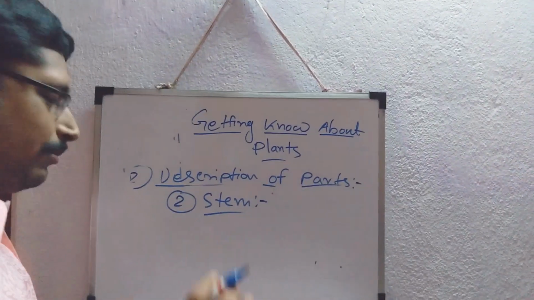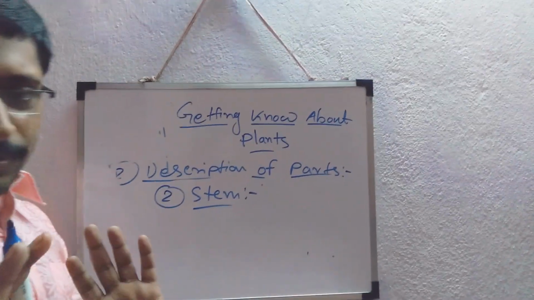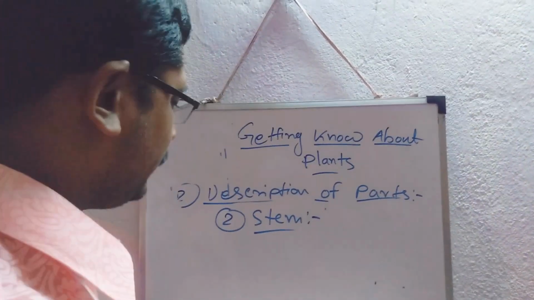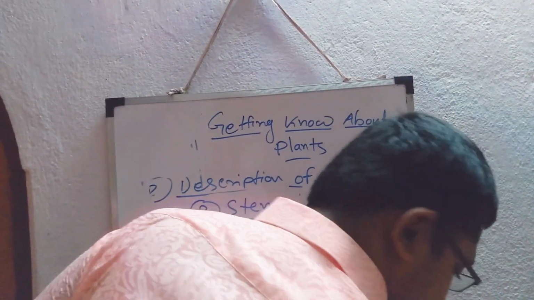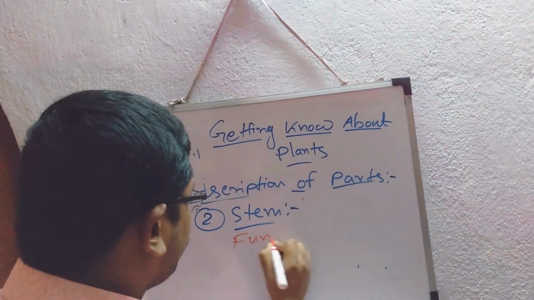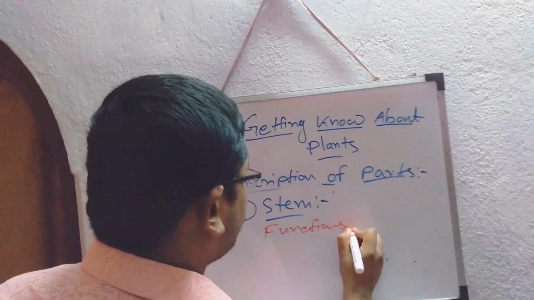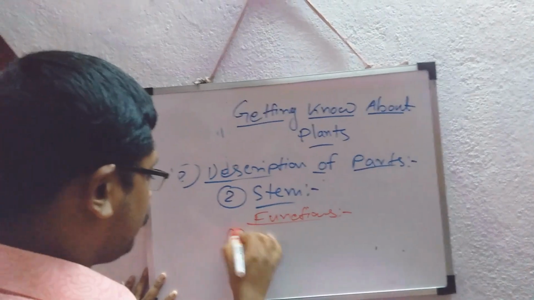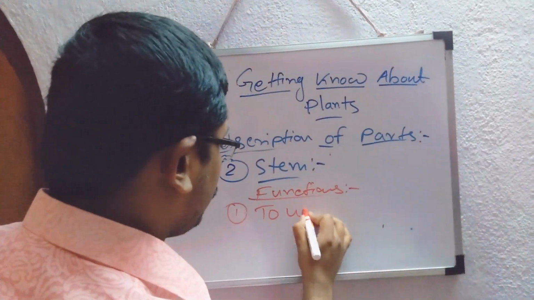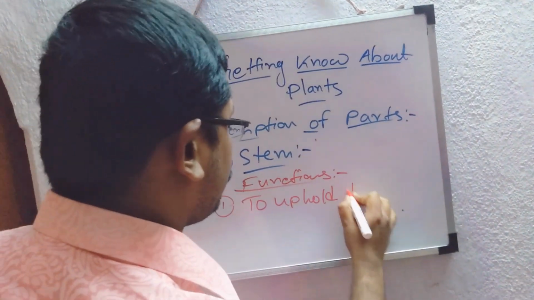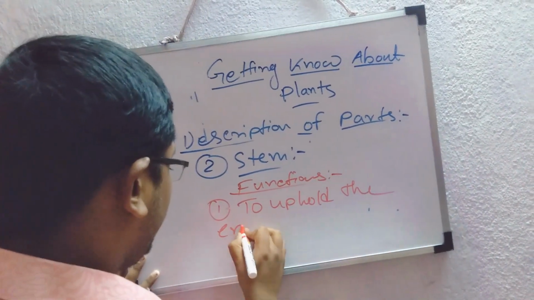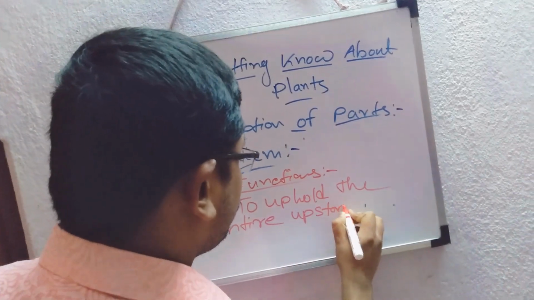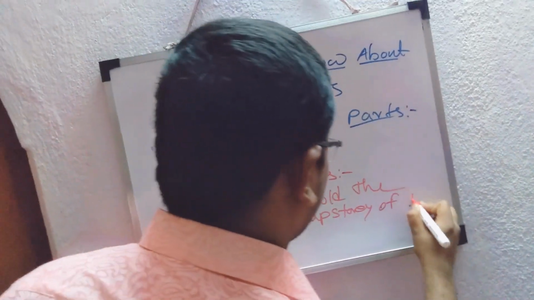First, if you come to the function, I am not talking about modified stems right now, I am just talking about the generalized function. So the functions of stem: to uphold the entire upper story of the tree.